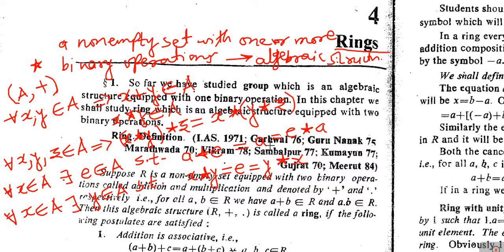If such E exists, which is in the third condition, then that E is called the identity element.